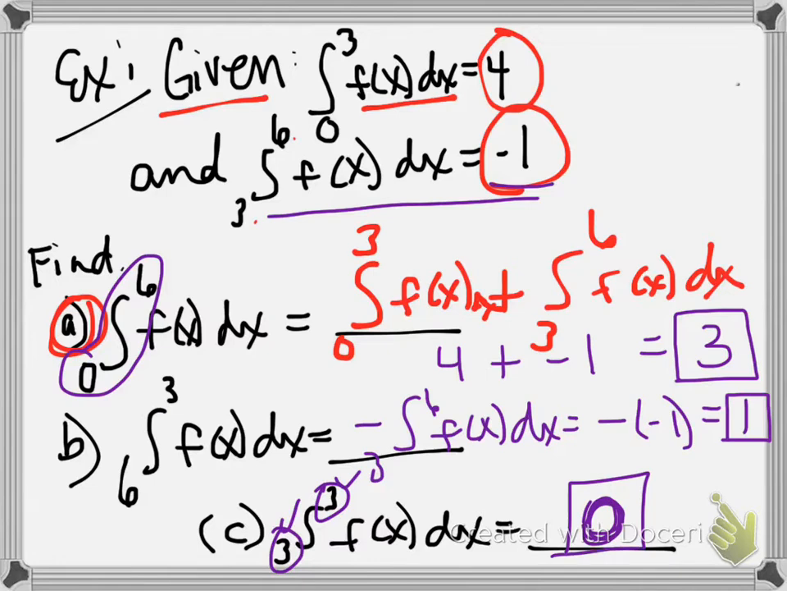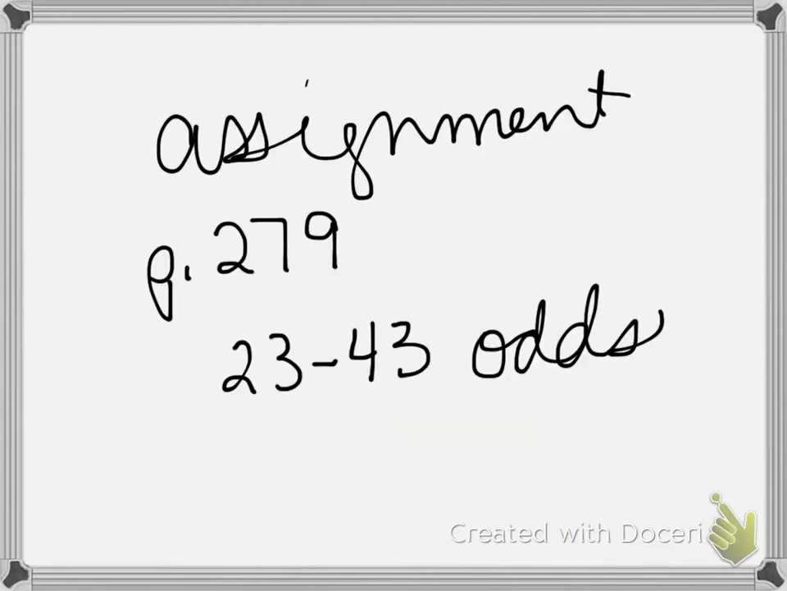So that's the type of problem that you're going to see in this homework. The assignment is page 279, 23 through 43 odds. You can work on that in class, and you can get help from me if you need it.